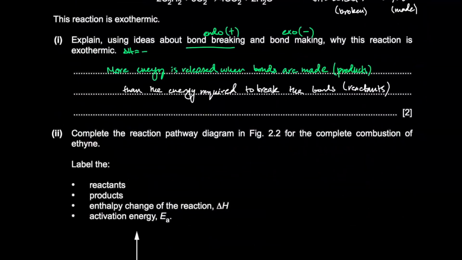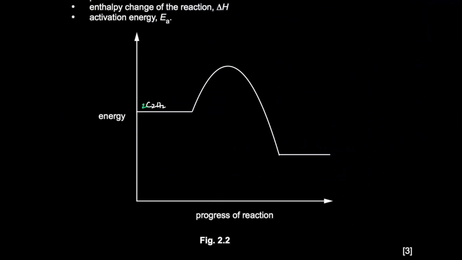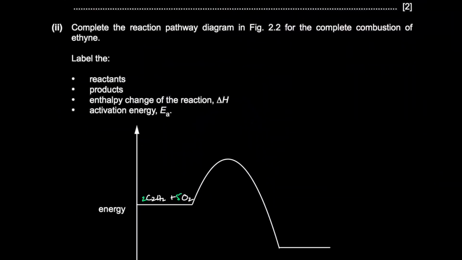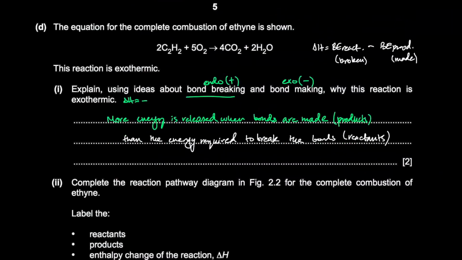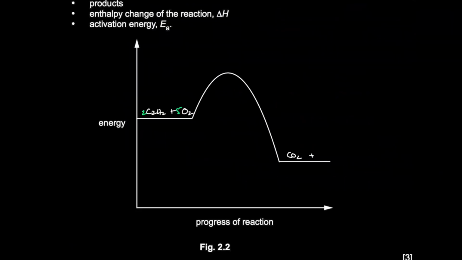So you've got 2C2H2 plus 5O2, right? And then for the products, you have 4CO2 and 2H2O, okay? 4CO2 and 2H2O. All right. Your enthalpy change is negative, right? This is your enthalpy change. The enthalpy change arrow will be downwards, right? Because it's exothermic. So from the reactants to the products level, from the reactants to the products, okay?